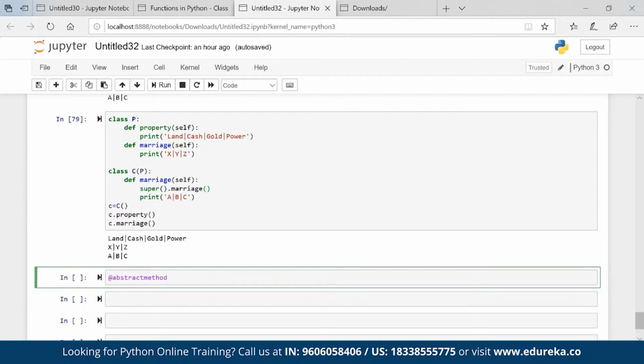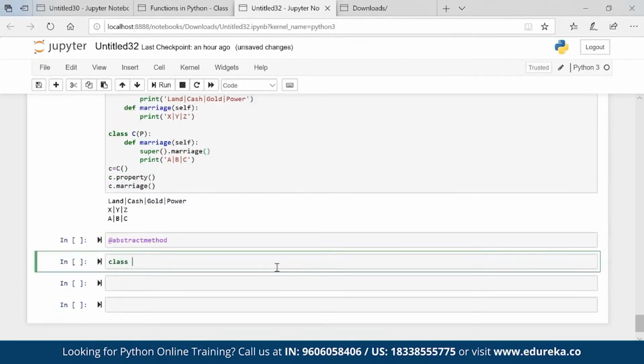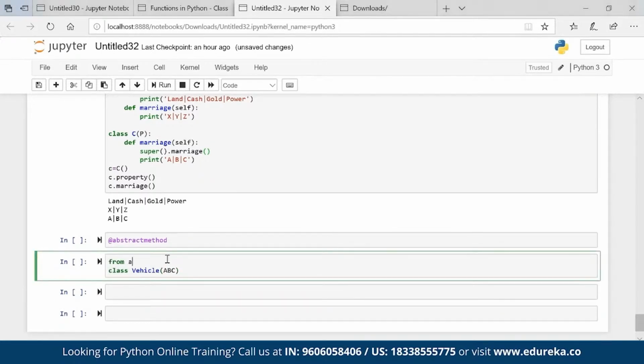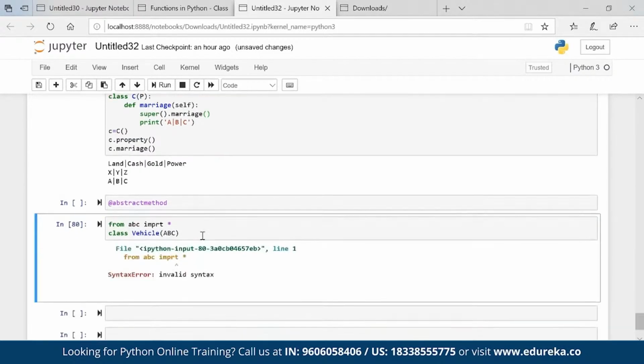Let's say there is a class called Vehicle. Okay, and obviously if you want to use the abstract method, I have to call the ABC module. And to call this ABC, you have to write from abc import star. Okay, obviously a syntax error will come, I'll just clean that.